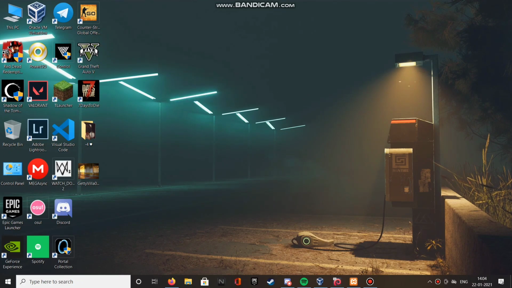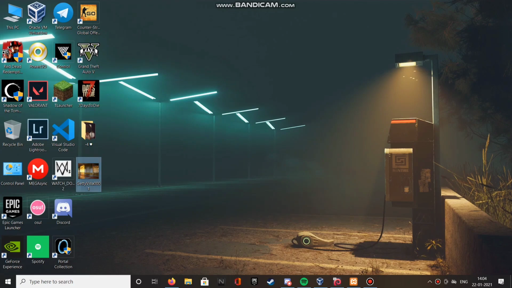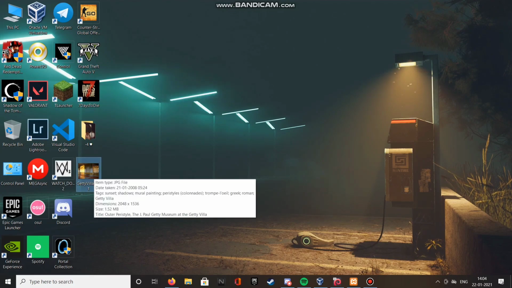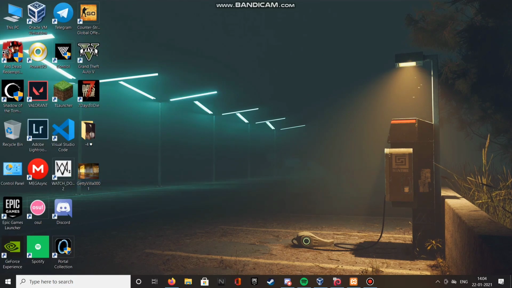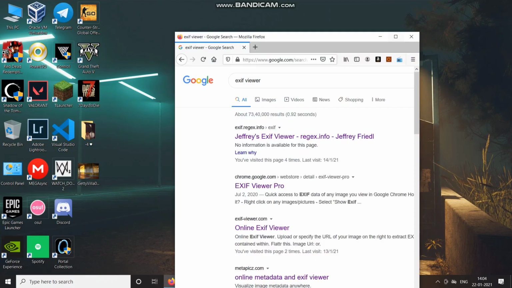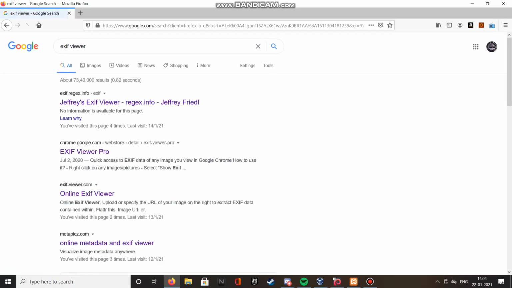This is the trick used by cybersecurity experts, ethical hackers, and it all comes under forensics, and the FBI and other agencies use it. If you use this trick for any illegal action, then you are the one responsible for that. I'm just telling you for educational purposes. And this is the pic we're going to test on. Because it will give the exact location, and I don't want to reveal anything about myself. I'll tell you two ways of doing this. The first way is using online tools, and the other way is using Linux. If you don't know anything about Linux, then after this online part, you can skip this video. Open any browser and search for EXIF viewer or metadata viewer.